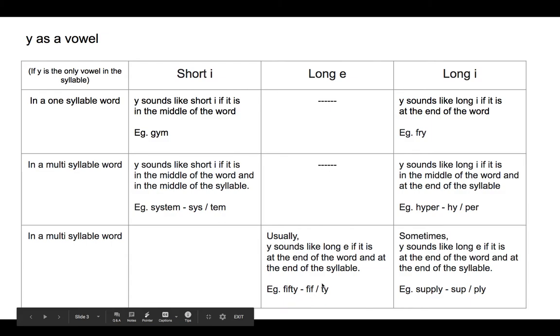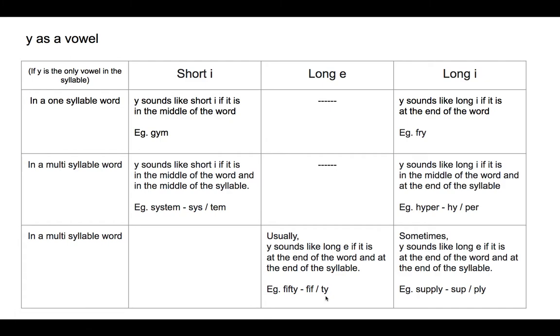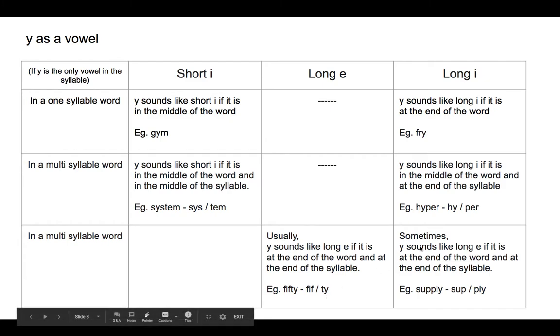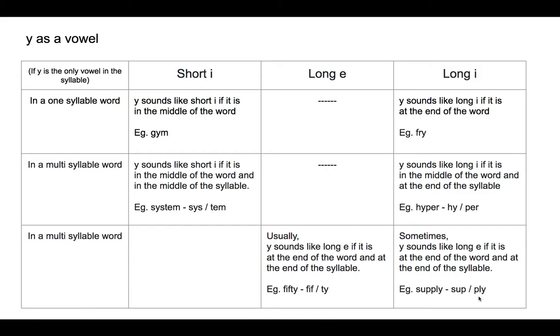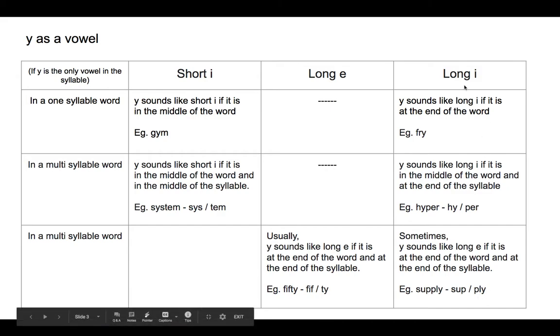If you divide the word into syllables, then Y is at the end of the word and at the end of the syllable, so it sounds like long E. Sometimes Y sounds like a long E if it is at the end of the word and at the end of the syllable. For example, supply. Here also Y is at the end of the word and at the end of the syllable, but sometimes it sounds like long I.